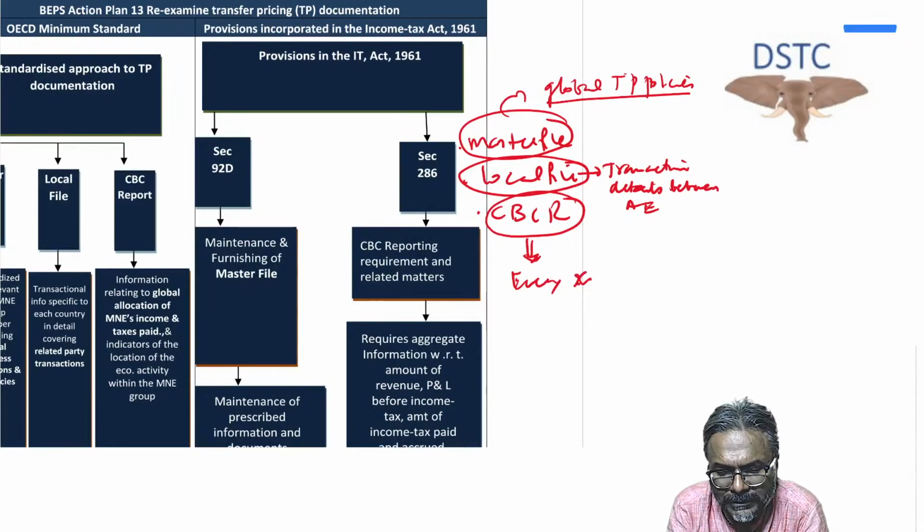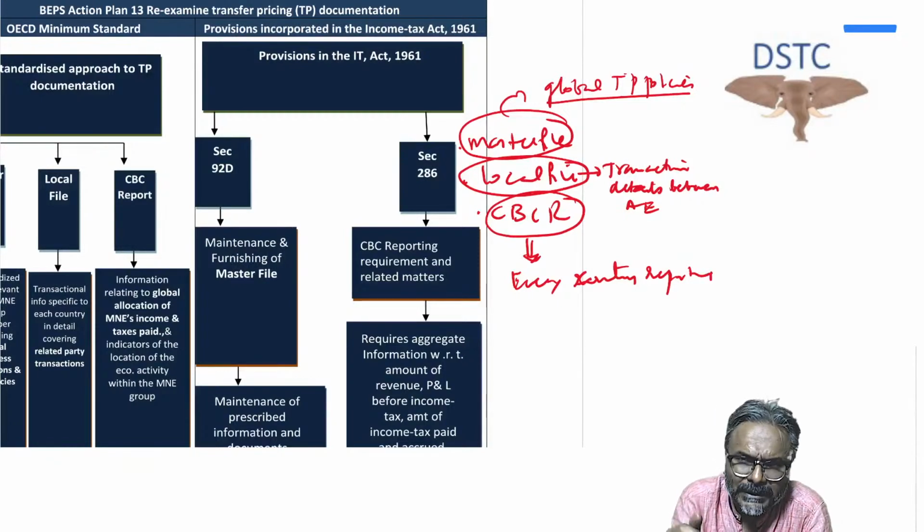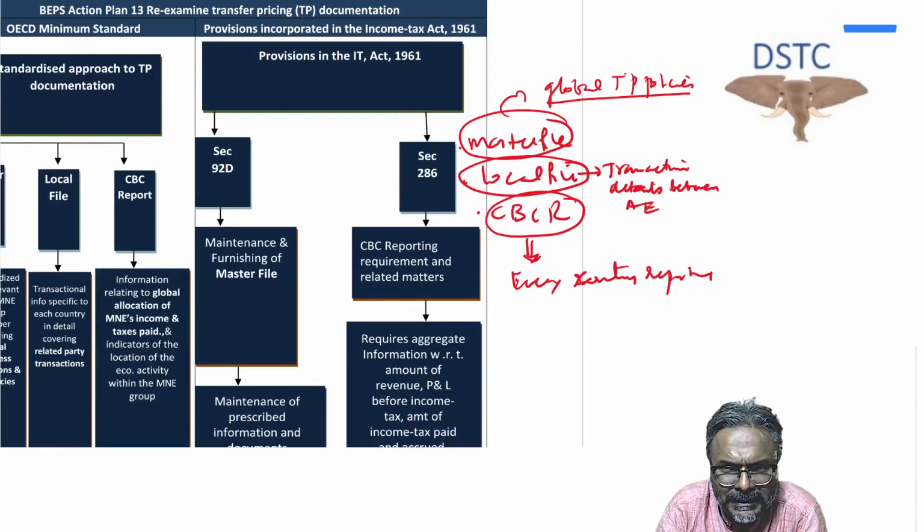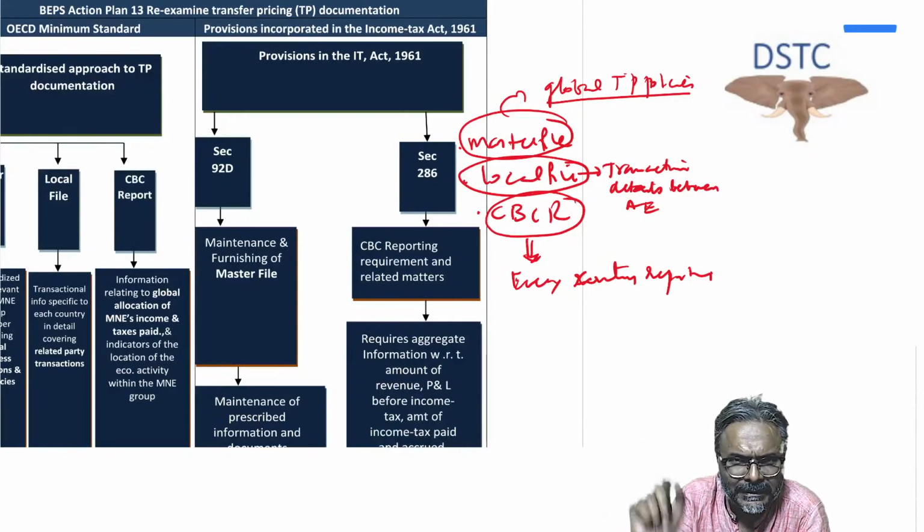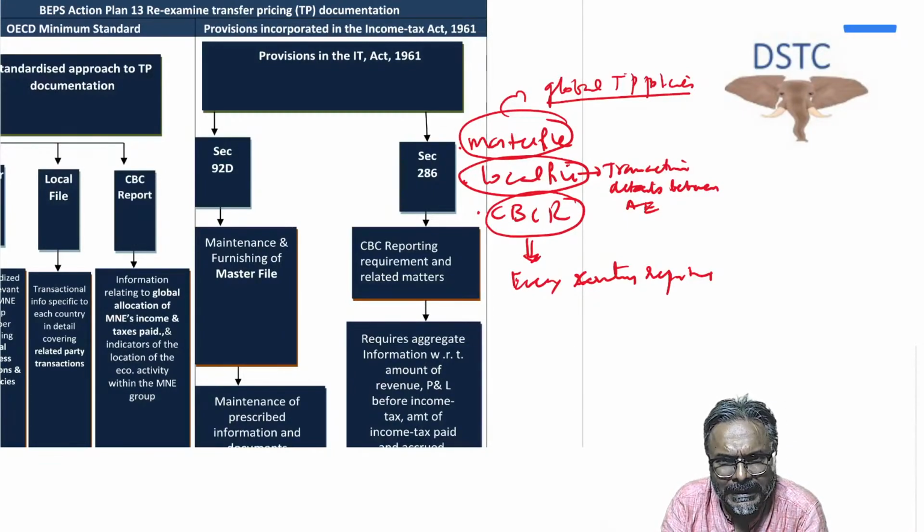For every country, students, the reporting is undertaken. Which reporting? The reporting in respect of the entire transfer pricing provisions: what is the nature of activity that is carried out in that country, and what are the other economic policies which have been adopted by the entities in that particular country?